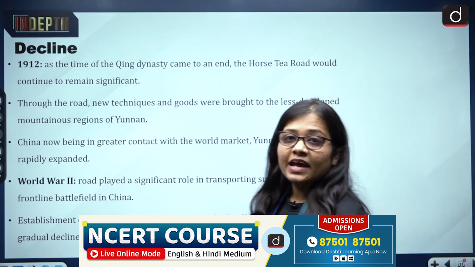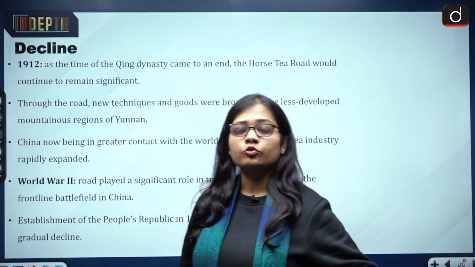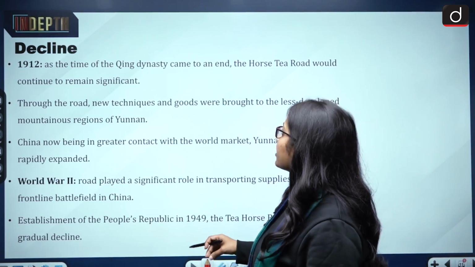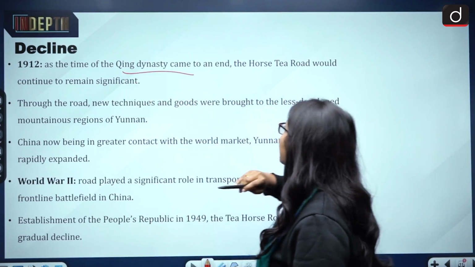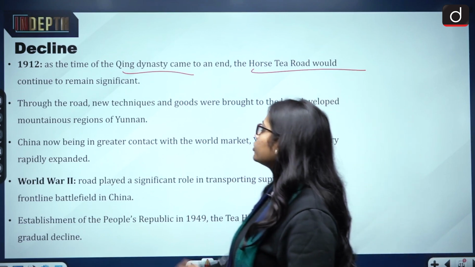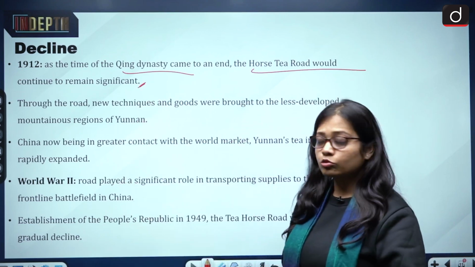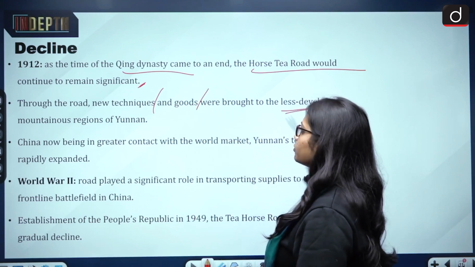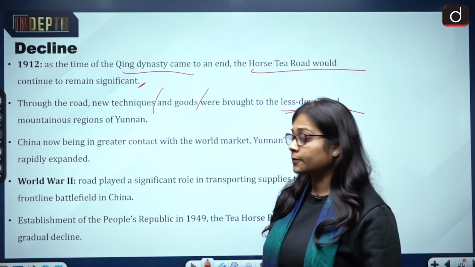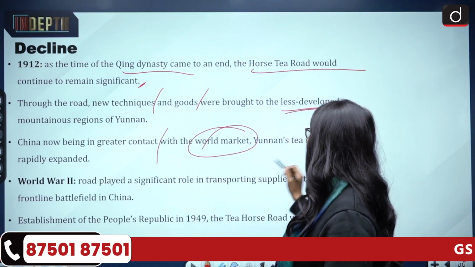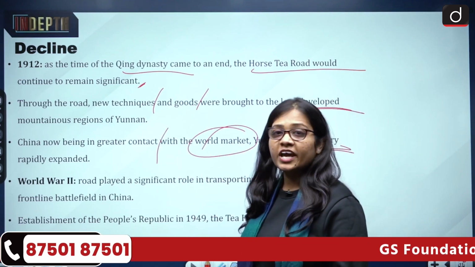Now, how did the decline of the tea horse route take place? In 1912, as the time of the Qing dynasty came to an end, the tea horse road continued to remain significant, and through the road, new techniques and goods were brought to the less developed mountainous regions of Yunnan. China, now being in greater contact with the world market, saw the Yunnan tea industry rapidly expand.